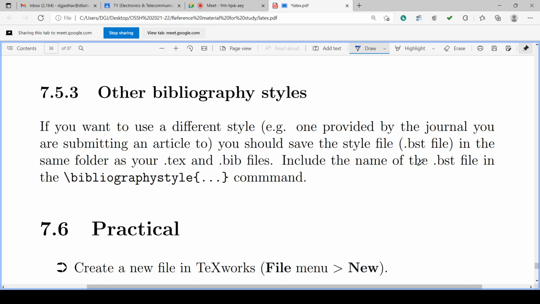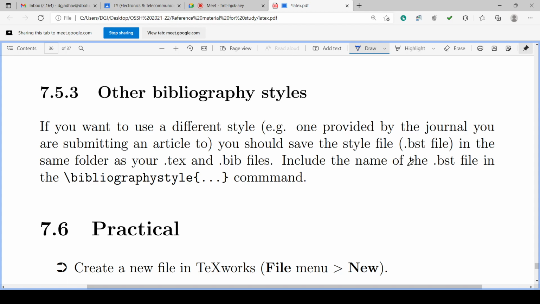That particular journal will have a particular style of writing the reference. So that style we have to follow. For that purpose they have given one template document. We have to save that template document for style, or style file we can call .bst file.